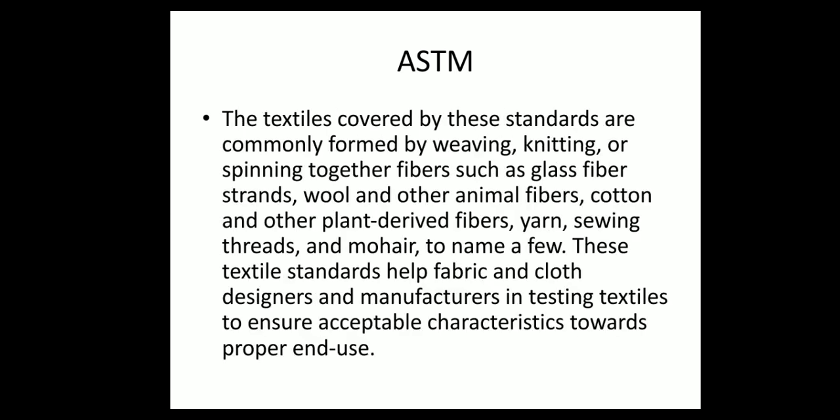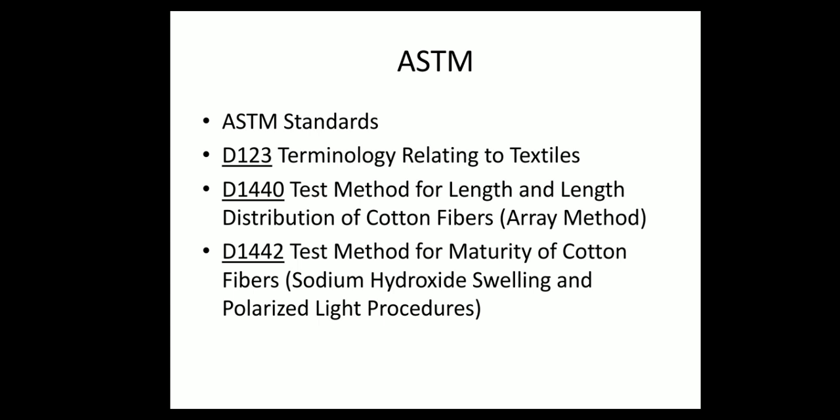The textiles covered by these standards are commonly formed by weaving, knitting, or spinning together fibers such as glass fiber strands, wool, and other animal fibers, cotton and other plant derived fibers, yarn, sewing threads, and mohair, to name a few. These textile standards help fabric and cloth designers and manufacturers in testing textiles to ensure acceptable characteristics towards proper end use. ASTM standards